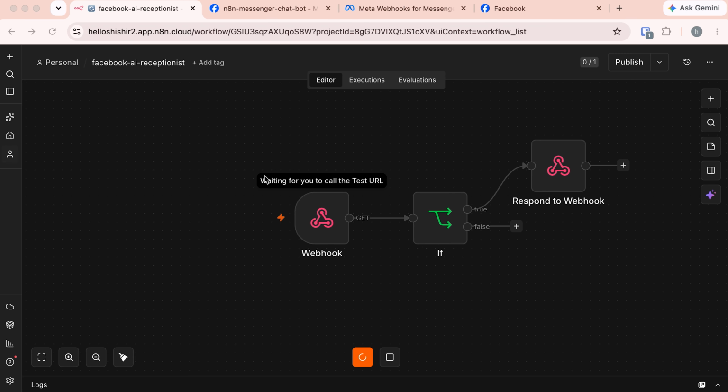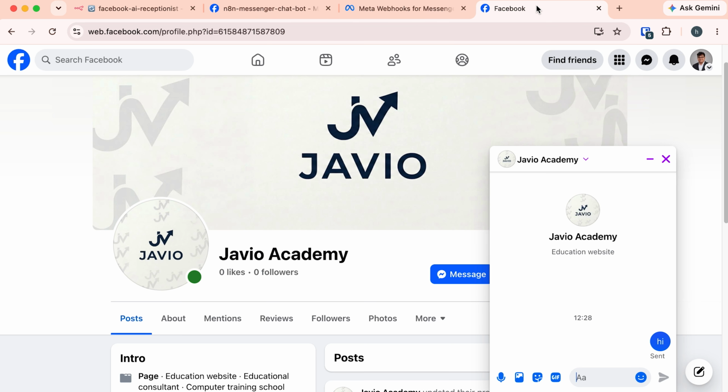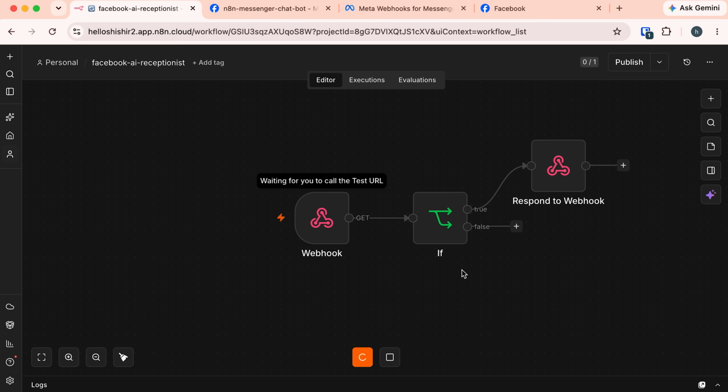and if we come back here, see, nothing is happening. It's still waiting for you to call the test URL. Why is that? This is because webhook verification is a one-time process. Facebook verified it once, but what happens next? Next, the user will message you from the page, from Facebook Messenger, and you should receive it here. But it is not happening.